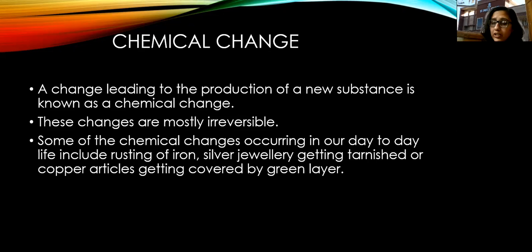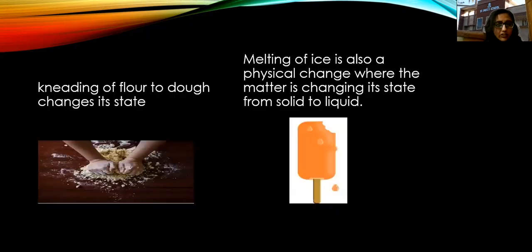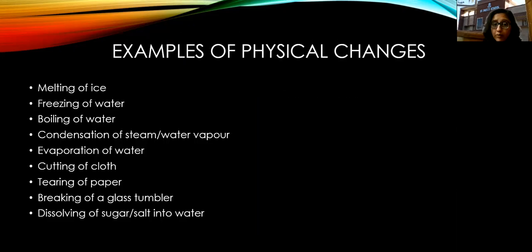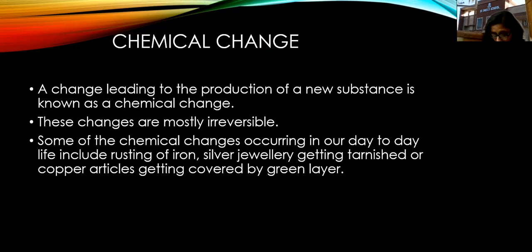Physical changes में क्या होता था? थोड़ी बहुत energy है ना? Here what is written? Very little energy is either absorbed or evolved in a physical change. But if I talk about a chemical change, so in this change, a lot of energy is either absorbed or released during this change.